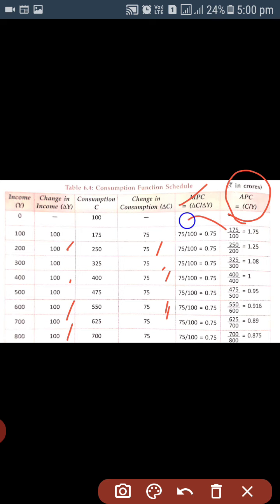We have seen this equation, C bar plus B into Y, BY. Autonomous consumption is given, that is 20. We'll have to put the value 20 plus B's value 3/4 and Y. Now suppose the value of Y is 100.